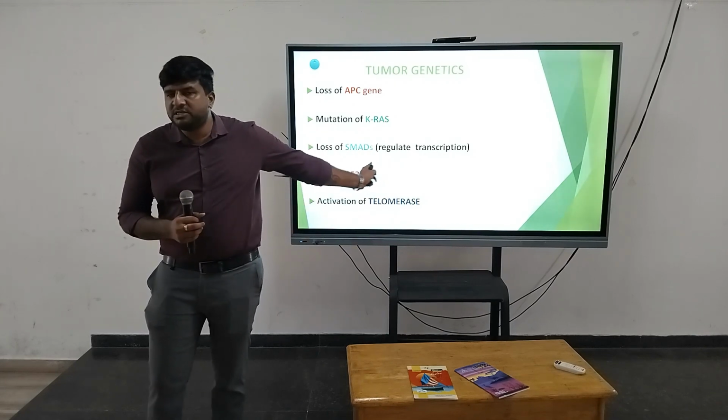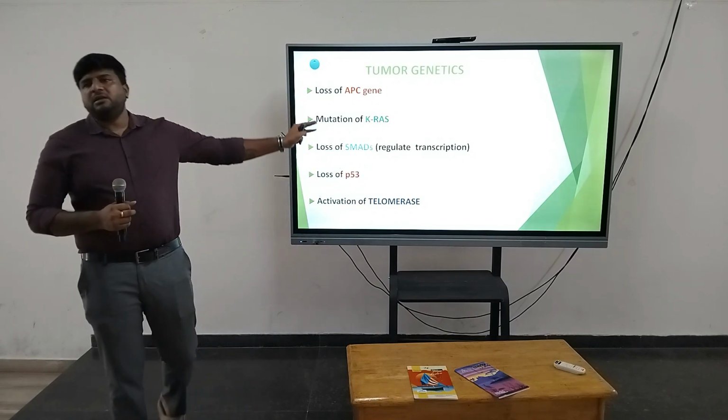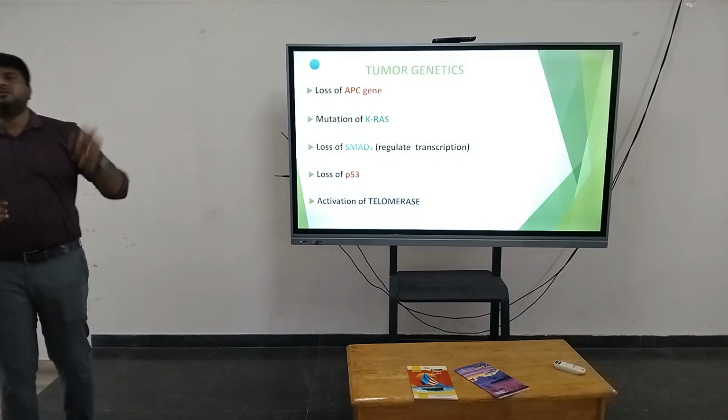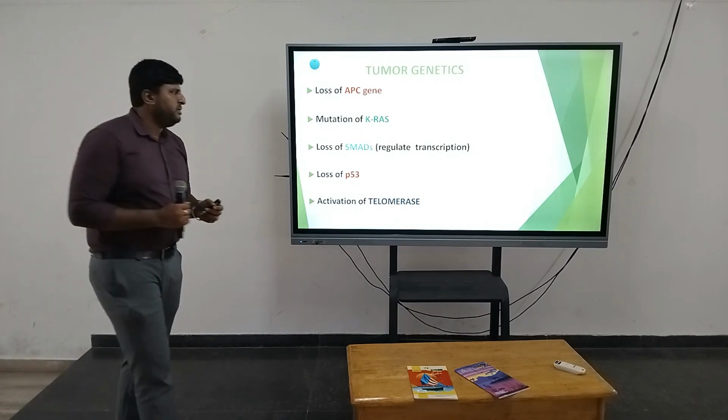That is the function of P53. Here, that function is going to be lost, and because of that you are going to see excessive proliferation of cells.